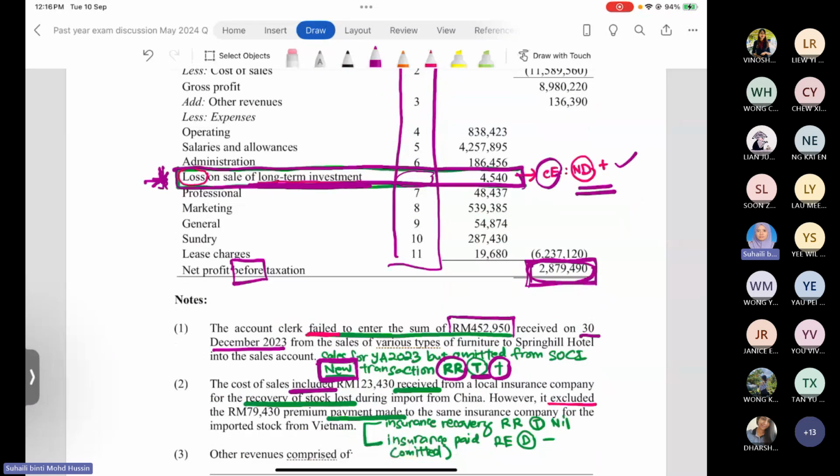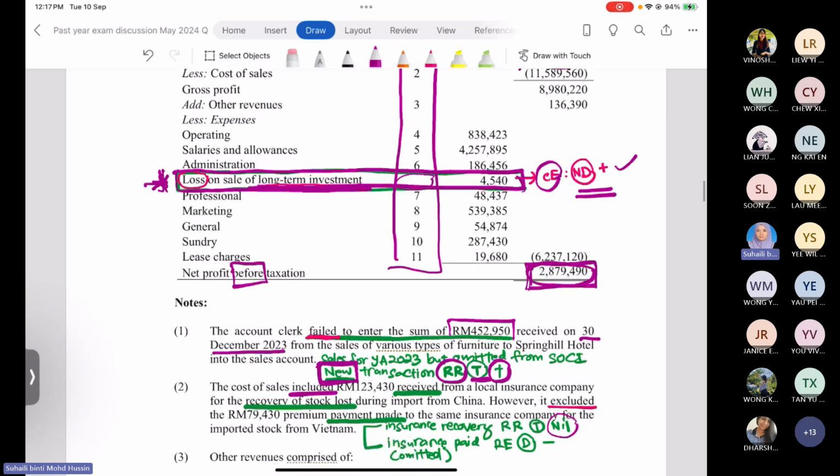So we know that this is the revenue received. Insurance recovery in the taxation is revenue received. The amount is subject to the tax. However, the amount is already included in the cost of sale. So in the taxation, we don't have to make any more adjustment, because the amount is already added up in the net profit before taxation. So in our adjustment, we just record with the nil to present that no further adjustment.